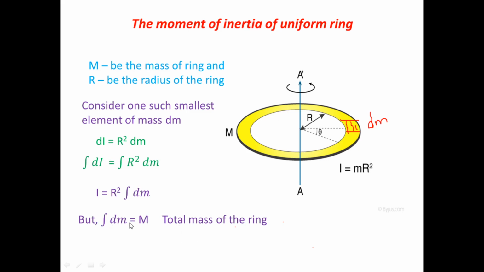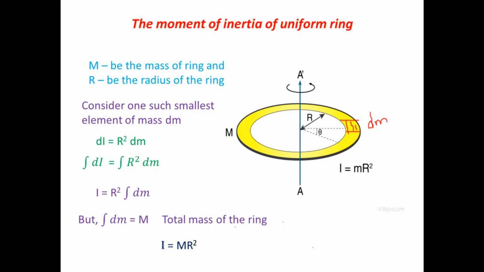Putting this in, we get the moment of inertia of a uniform ring: I is equal to M R square. Please note this down, this is the first application: the moment of inertia of a uniform ring is I equal to M R square.